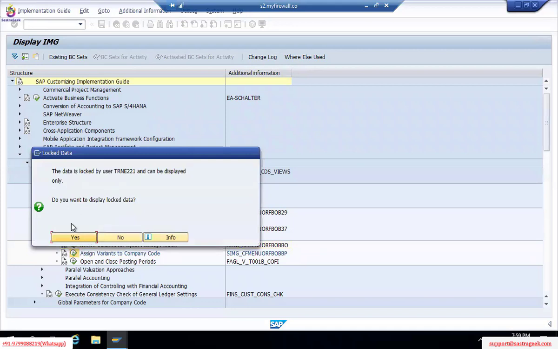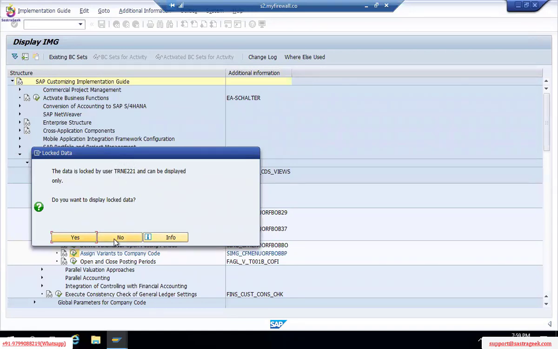Now here we have a lock data pop-up. What does it mean first of all? Just try to read out this pop-up. Whatever comes to your mind, tell me. Yes, someone is trying the same transaction. So it will not allow us to make changes until they come out of this transaction, so that the system has time to save that user's data.